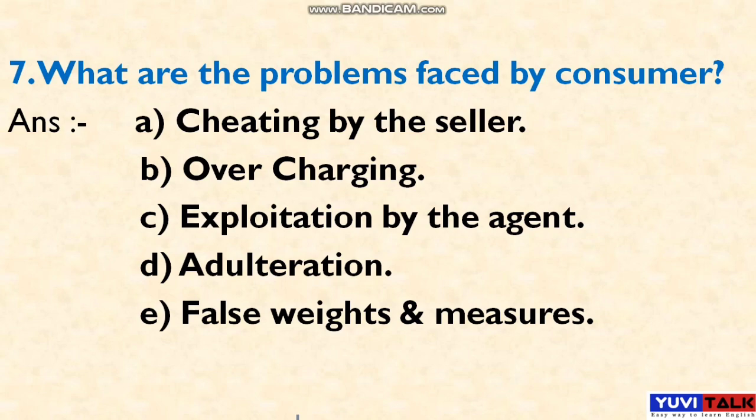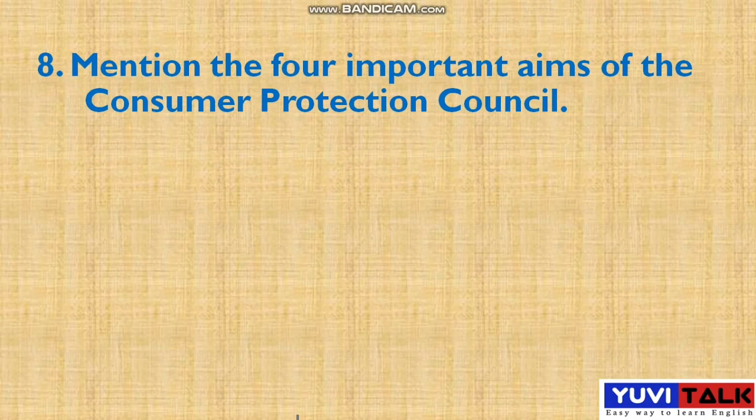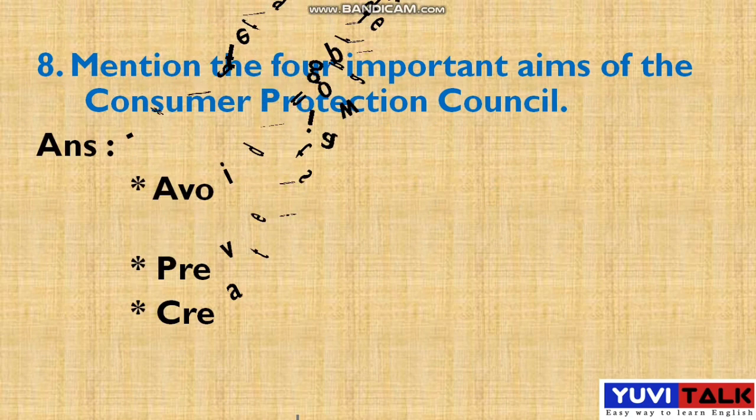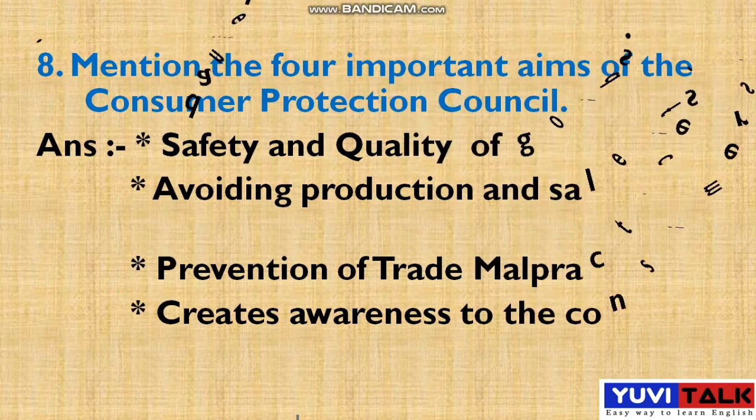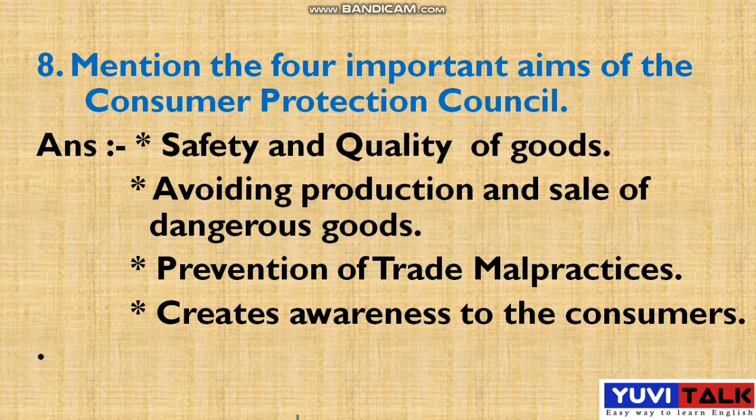Let's move on to the next question. The next question is, students, mention the four important aims of the Consumer Protection Council. Here they are asking you to mention the four important aims of the Consumer Protection Council. What are those four important points? The first one is safety and quality of goods. These are the four important points.